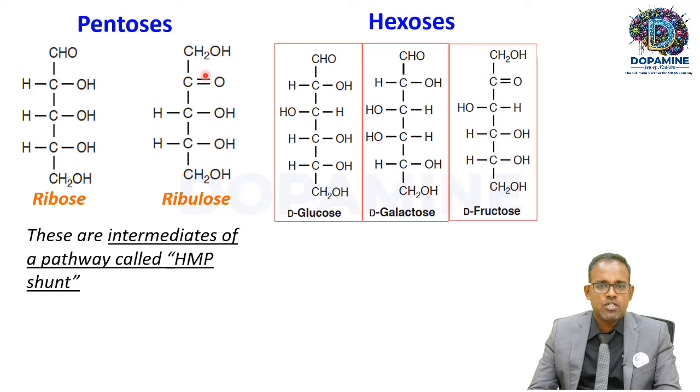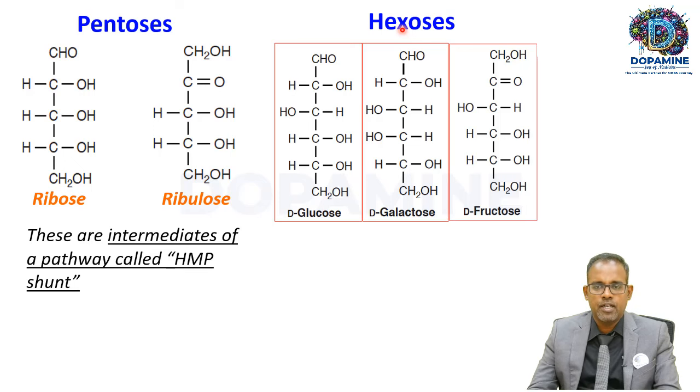Okay, fine. Now let's see pentoses and hexoses. Pentoses, as the name suggests, contain 5 carbon atoms: 1, 2, 3, 4, 5. Again, it's an aldehyde containing sugar, so it's ribose. This one is a ketose: 1, 2, 3, 4, 5. This is called ribulose. So both ribose and ribulose are also intermediates of a pathway called HMP shunt. Okay. Now let's see the hexoses.